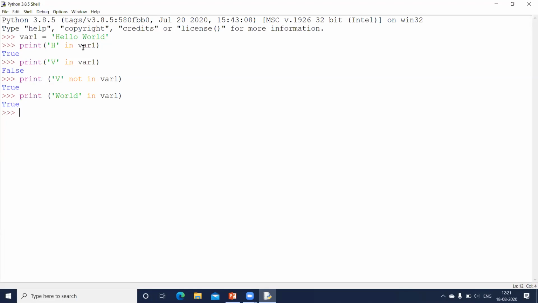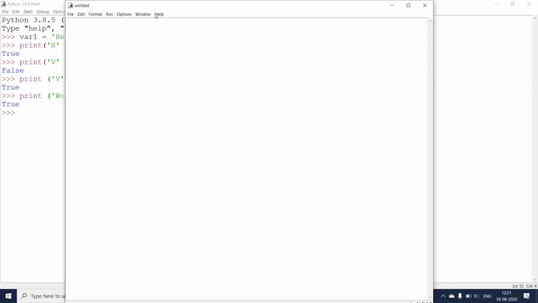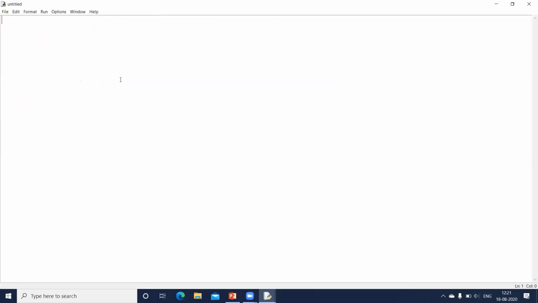Okay. So in and not in are the two membership operators which can be used to search for some characters or numbers inside a variable, or they can also be used to check inside a list. Okay. I'll create a new file. In this, I'll be writing some code and check how we can make use of the membership operator in.